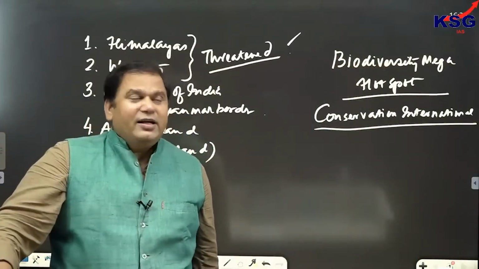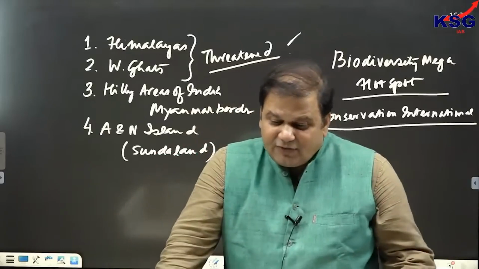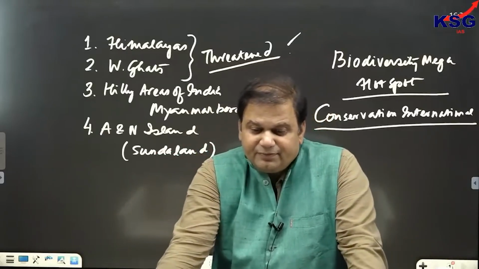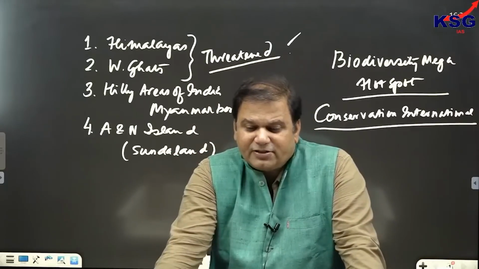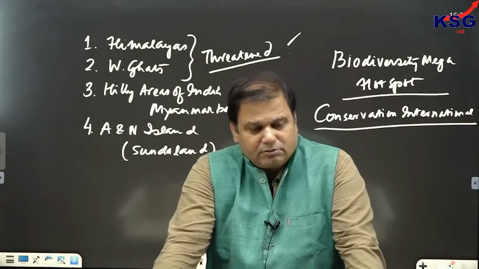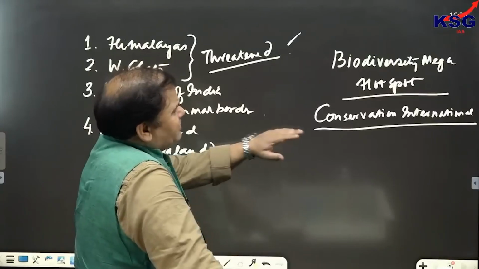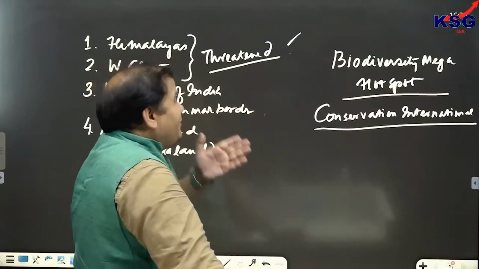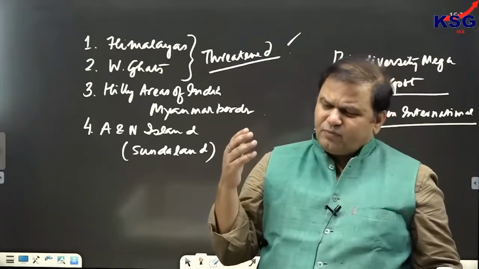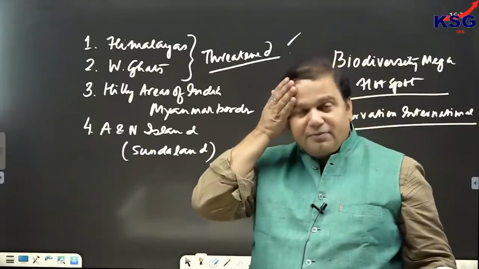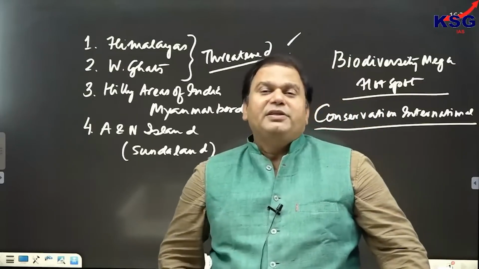As far as this organization is concerned, it says that these are areas of immense biodiversity. Clear? It does not mention fauna and flora separately. Why? Because Myers' definition is only based on flora. No reference has been made to fauna. But in case of Conservation International, it says that these are areas of immense biodiversity.